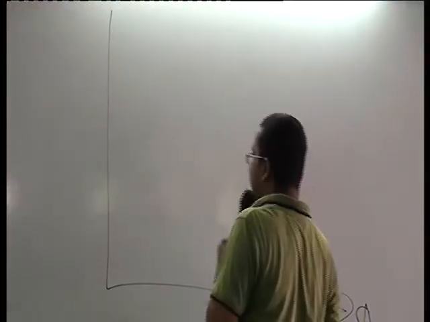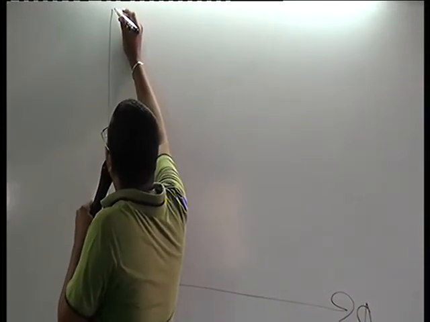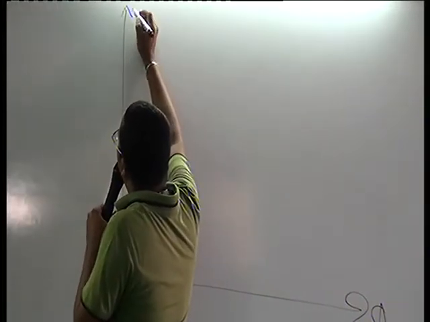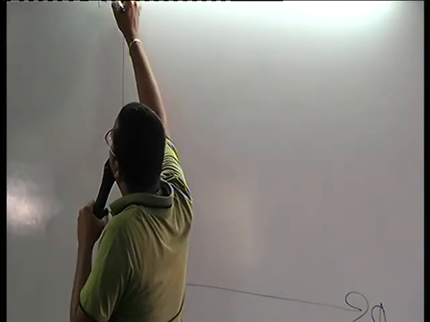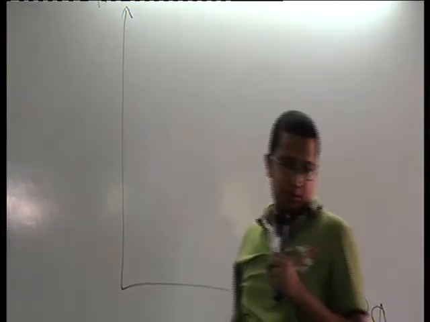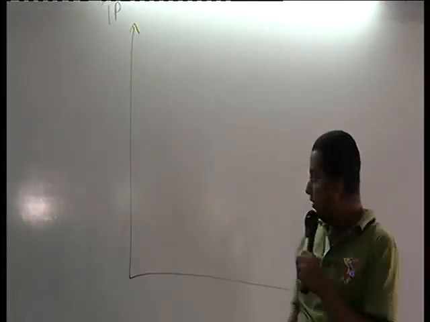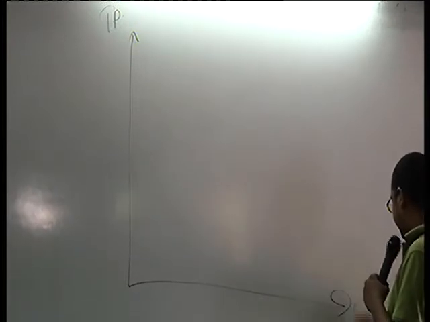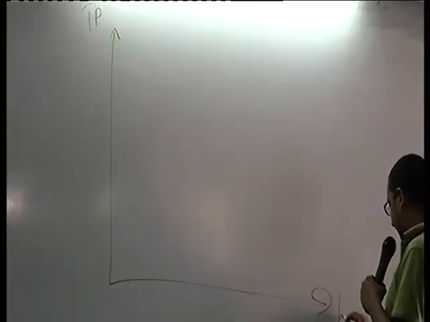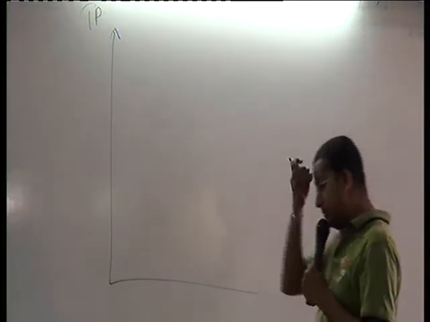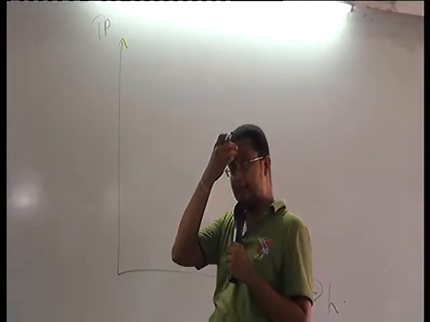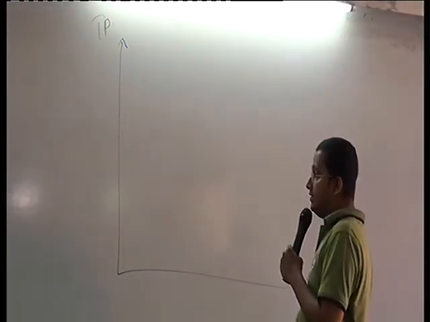Q, production, TP. Sorry, this side, labor. Right? This side, labor.